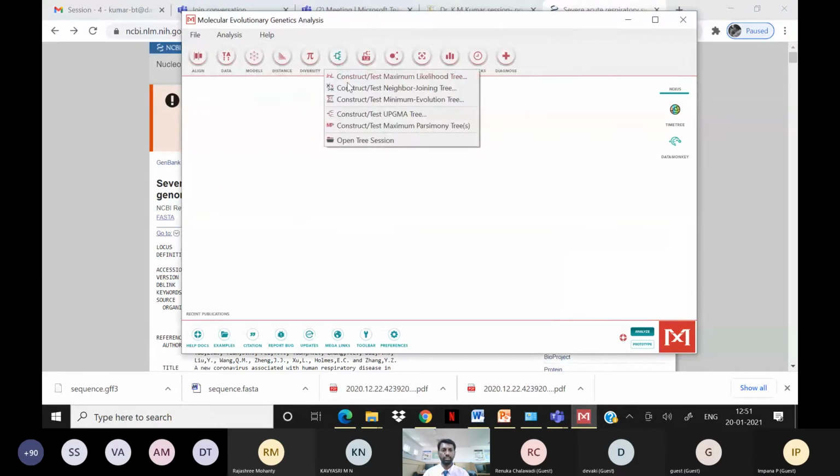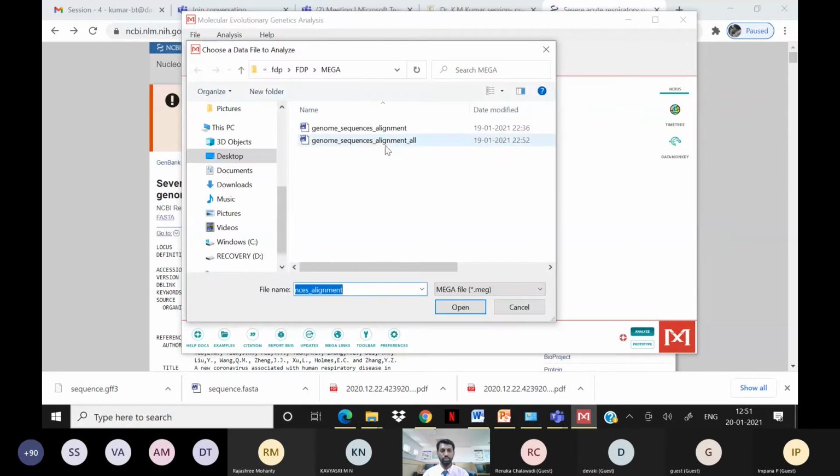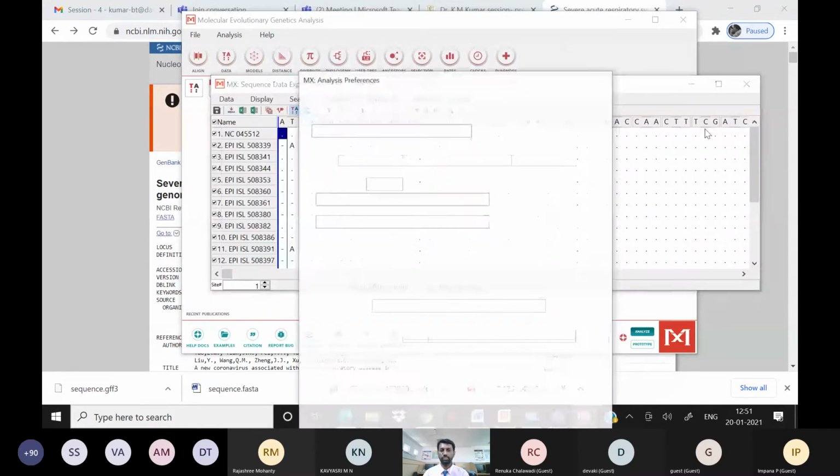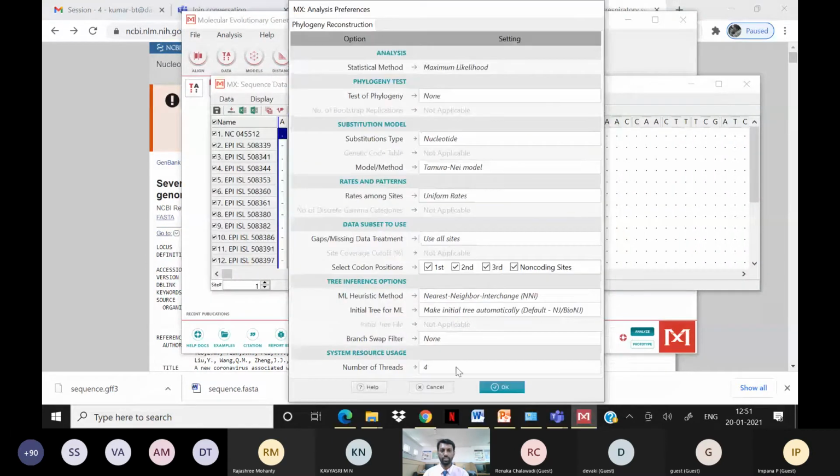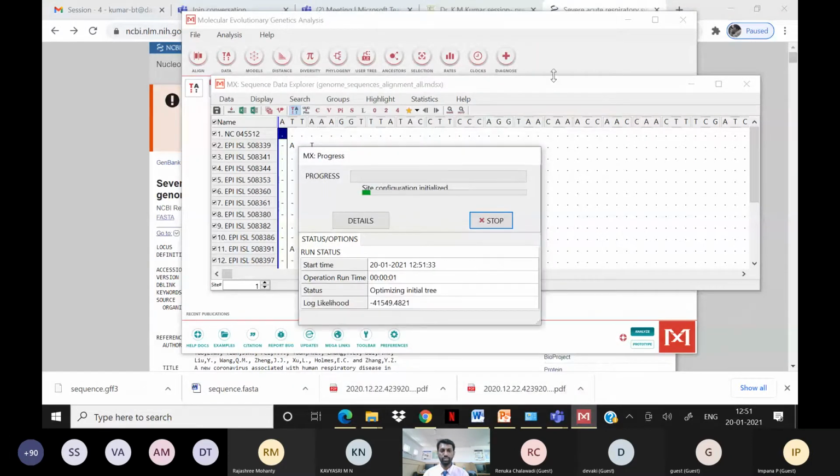In this, you can go to the phylogeny. You can construct SNP trees or maximum likelihood trees, and the alignment file in Mega file format is there. When you click on this, you can see the parameters here. Use default parameters. If you want to know more about it, you can contact me later about these tools, and I'll explain in detail. So it is now constructing the phylogenetic SNP tree, the molecular phylogenetic maximum likelihood tree.